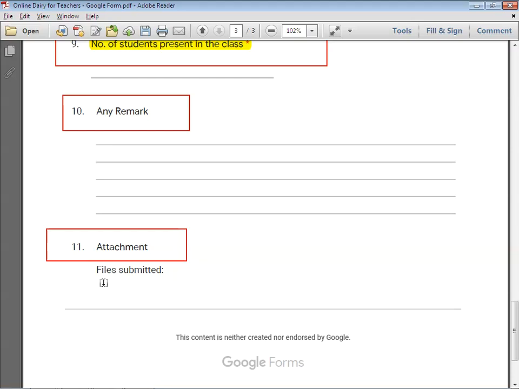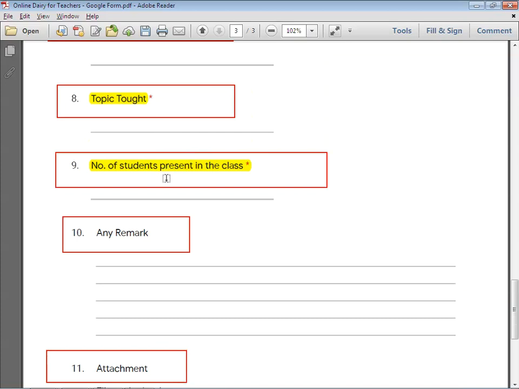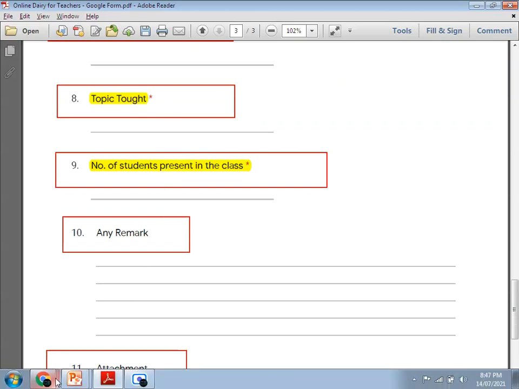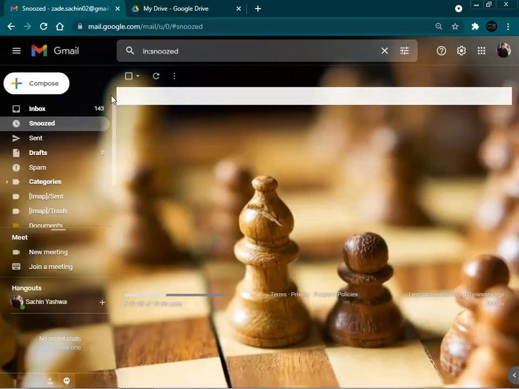So this data will be maintained in our Google Drive, and that can be used in the future for any purpose. So we are not going to make the remark and the attachment option mandatory, but the rest of the options we are going to make mandatory, because all this information is required to fill this form. So next we will go with the Google Form. We will check how to fill this. For creating the Google Form, initially we have to sign in with the Gmail account.